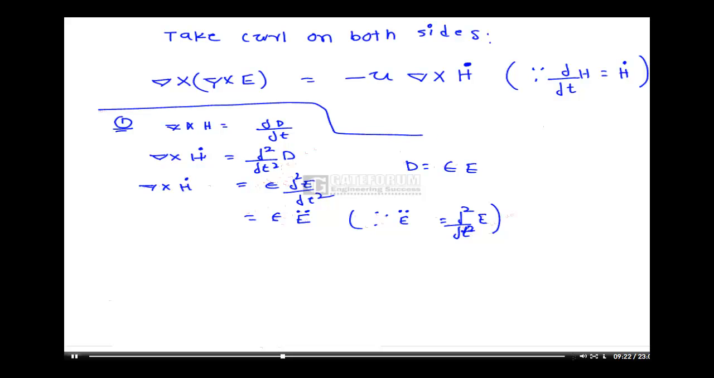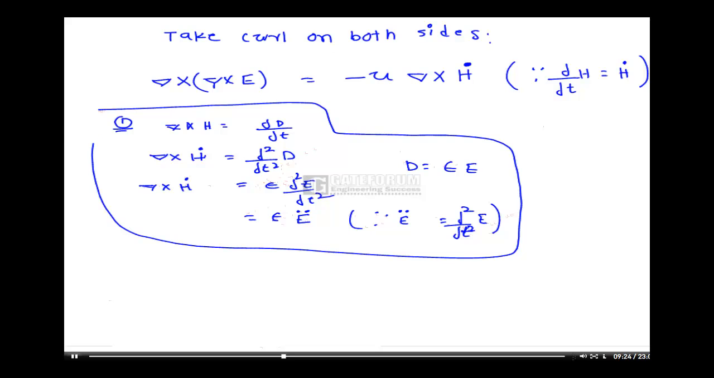So like this I am modifying equation number 1. Now what I am doing here is, this del cross H dot I am substituting in the above equation. Then what happens? Del cross E is equal to minus mu into del cross H dot, which I am replacing with epsilon E double dot, that is the second order differentiation, ∂²E/∂t².